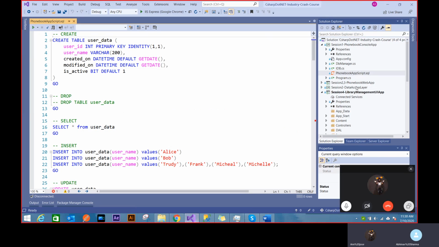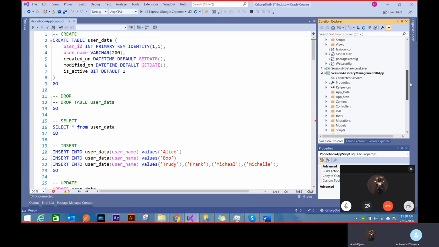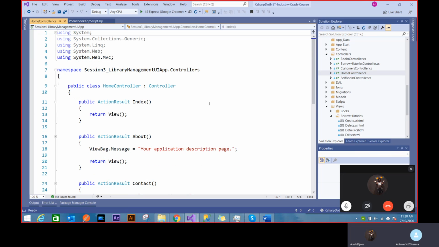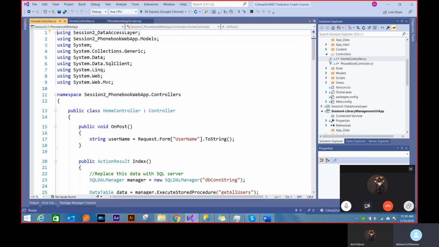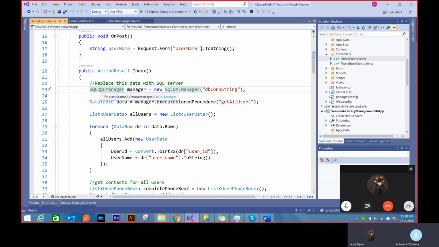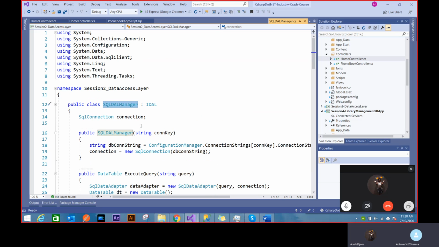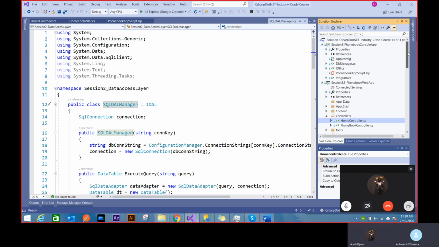If I can show you here, I must be using it somewhere, maybe in the controllers. It's the same thing that we created. We were using this DAL manager, right? If I press F12 on that, right now it's opening for me because I'm using the project. Imagine me using this library from outside. If I gave you this library as a DLL and you imported it, you won't be seeing the code like this. It'll be a little bit tricky.